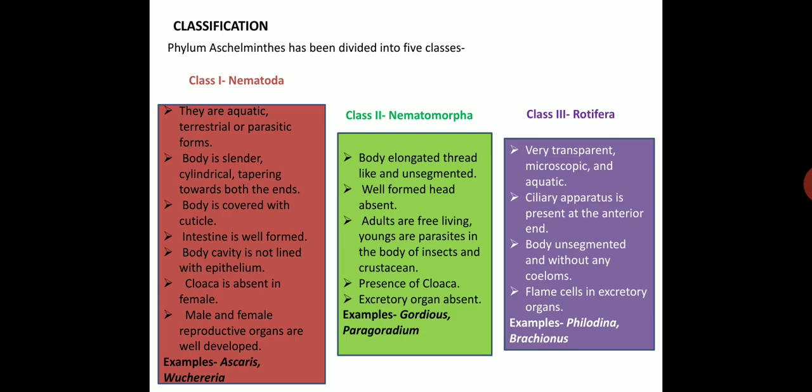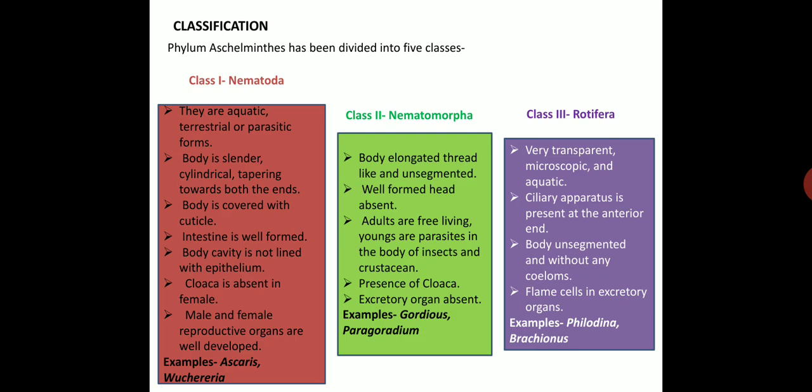The second class is Nematomorpha, meaning thread-like. The body is elongated, thread-like and unsegmented. A well-formed head is absent. Adults are free-living, while the young are parasites in the bodies of insects and crustaceans. Cloaca is present, and excretory organs are absent. Examples: Gordius and Paragordius.